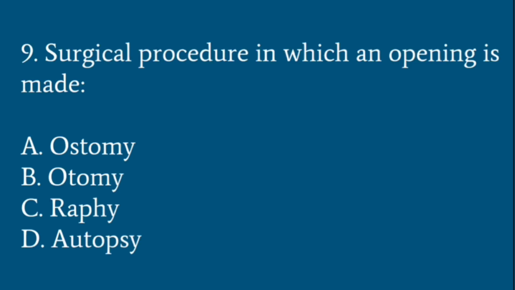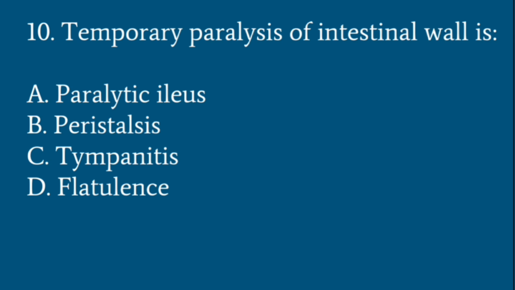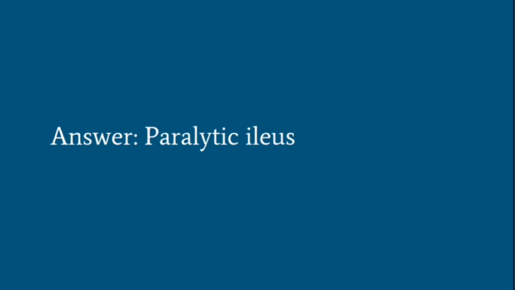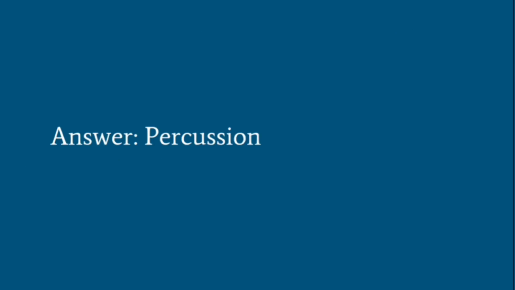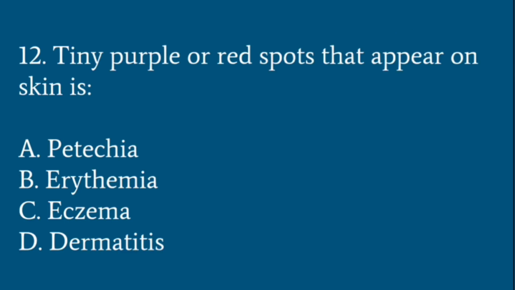Surgical procedure in which an opening is made is called ostomy, otomy, raphe, autopsy. See, this is ostomy. Temporary paralysis of intestinal wall is paralytic ileus, peristalsis, tympanitis, flatulence. Here the answer is paralytic ileus. Determining the density of a body part by striking of short sharp taps of the finger is called percussion, palpation, auscultation or inspection. See, here the answer is percussion.